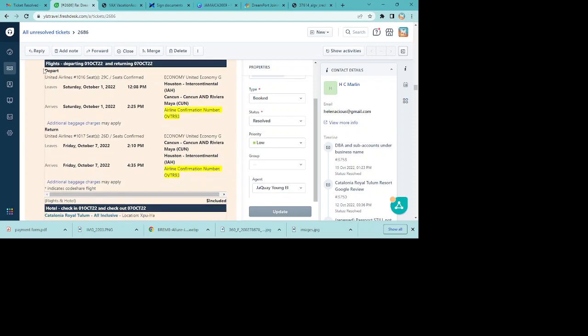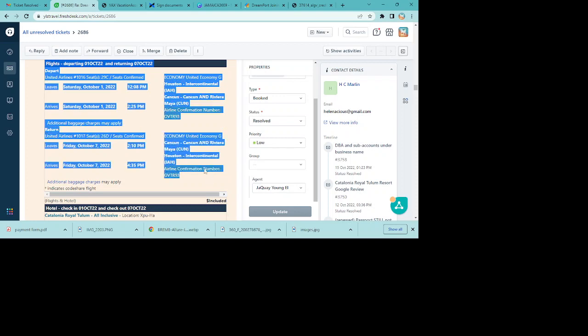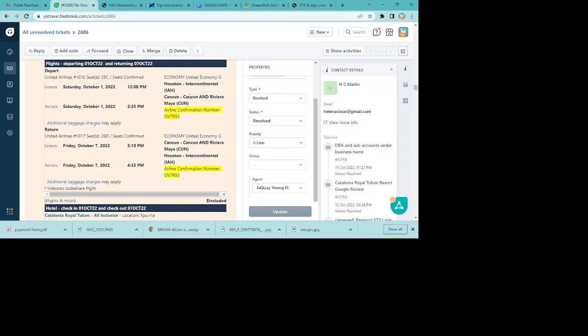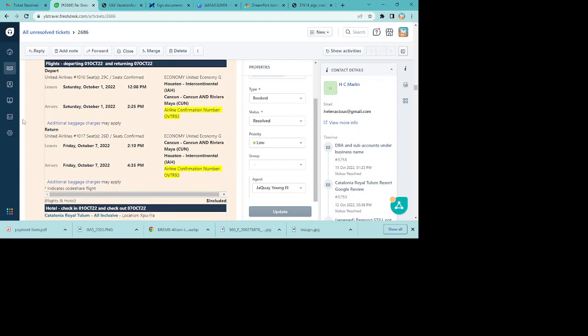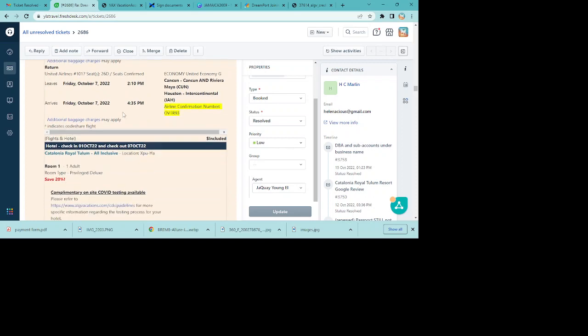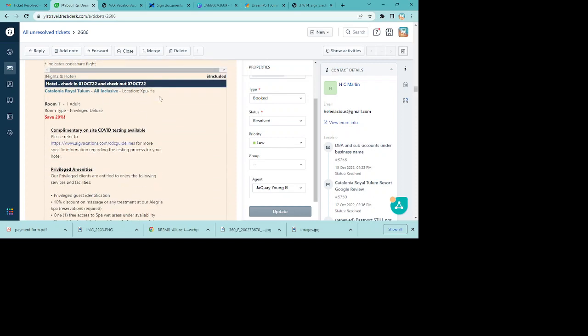Also, scroll down and you will see your flight details. Look at them. Make sure that you're coming from Houston or wherever you're coming from. Make sure you're going to the right destination. You could be like, I thought I was going to Jamaica, it said Cancun. So just make sure you're reading this, because any changes can result in you losing your insurance and your prices going up. And of course, you would have to pay the admin fee for the change. We can avoid all changes by slowing down, taking our time and reading this.